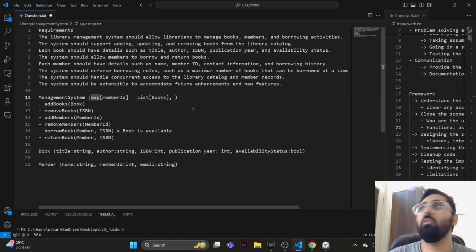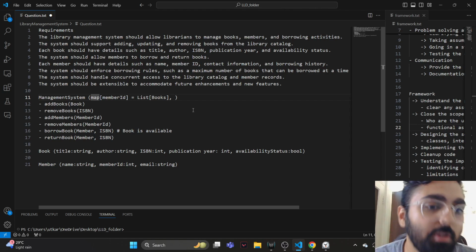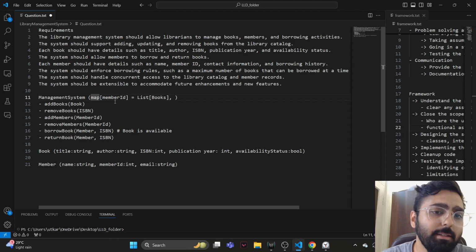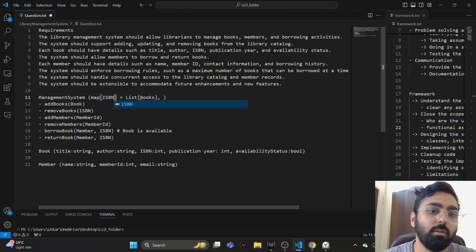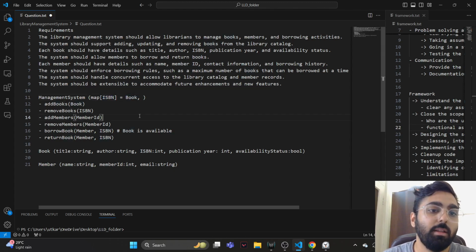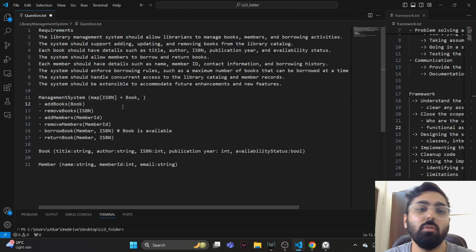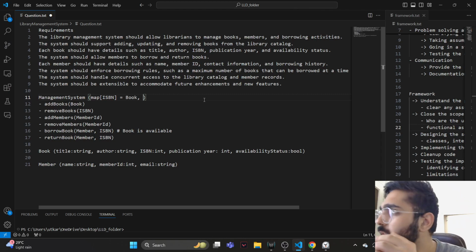Oh, the management system also needs to keep track of how many books a person has borrowed, and we'll keep a limit on that. But yeah, so it needs to have a map for sure, ISBN number to the actual book instance probably, right? So it's a map from ISBN to book. Whenever we add a book or whenever we remove a book, it's going to be one operation. We're going to go and just update this map. Does it need to keep track of all the members?